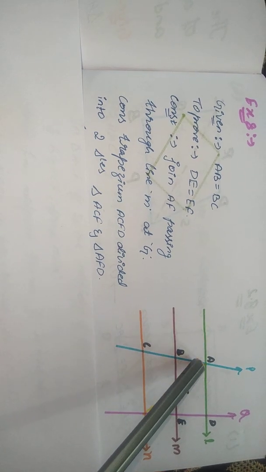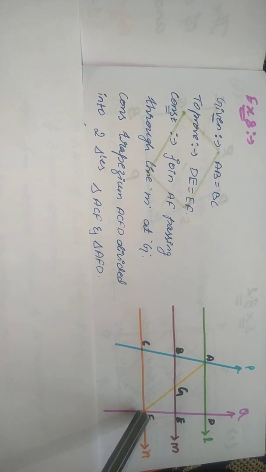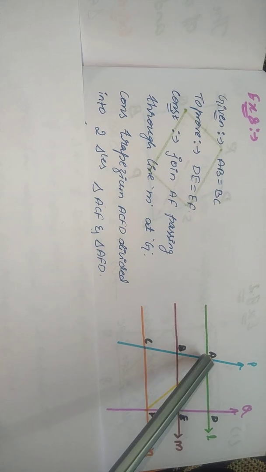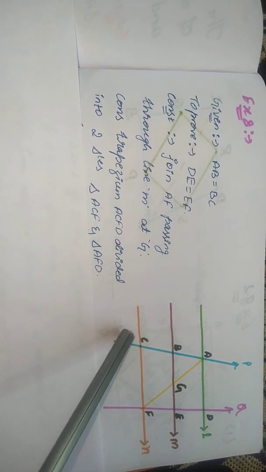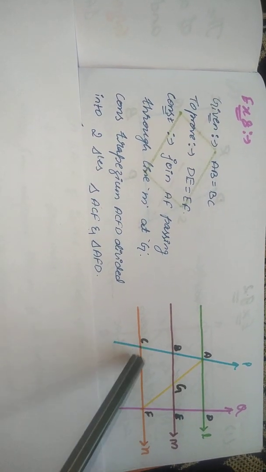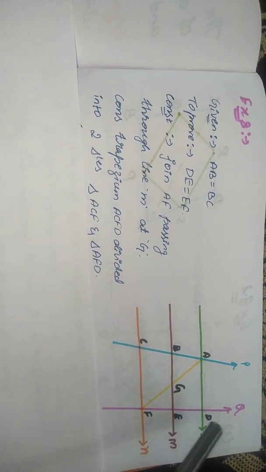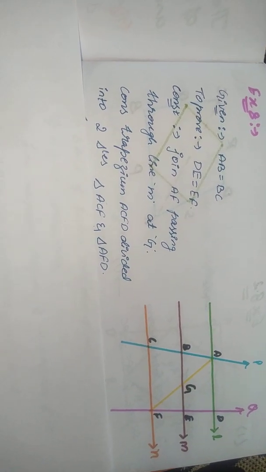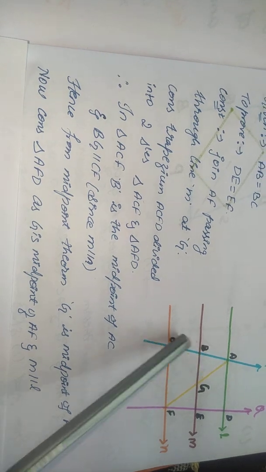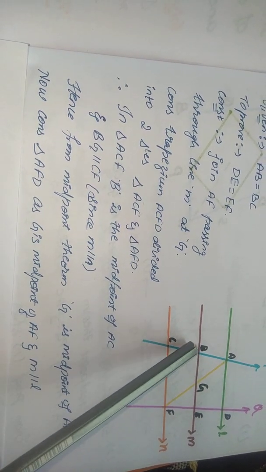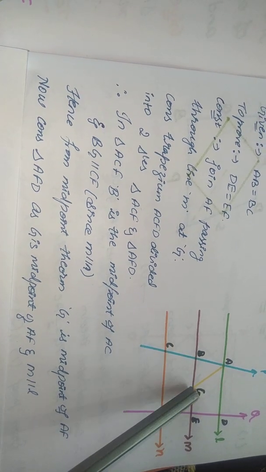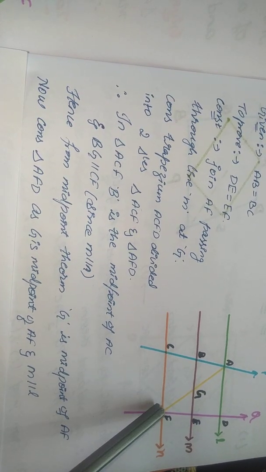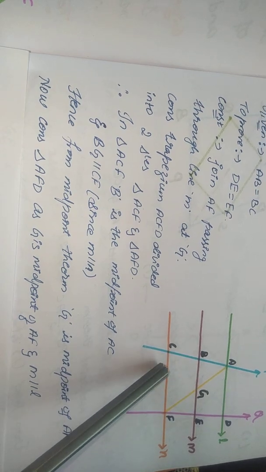Okay children, now I got two triangles ACF and DFA. Can you see here two triangles? When I take ADFC as a trapezium, inside the trapezium I am getting two triangles ACF and AFD. Now when I consider the triangle ACF, there is a line passing through the midpoint of AC, and this line is parallel to CF and BG is half of CF.